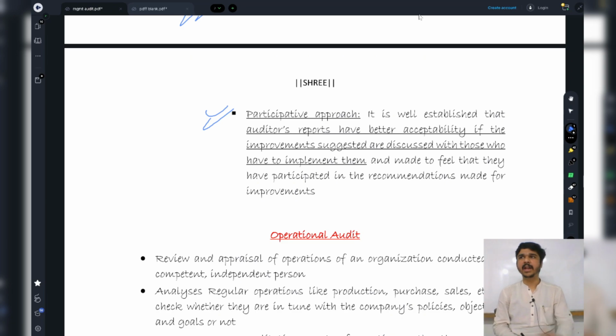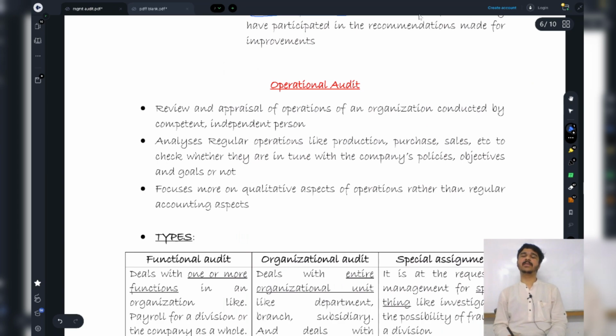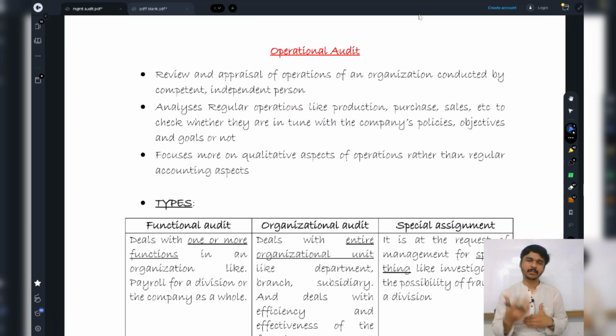So basically, I have made them participate. That is what is called the participative approach. That is, auditors' reports have better acceptability if the improvements suggested are discussed with those who have to implement them. So guys, we have successfully completed this part, management audit. Now we are moving to the next part, operational audit.